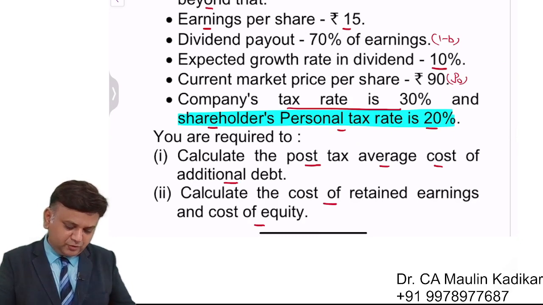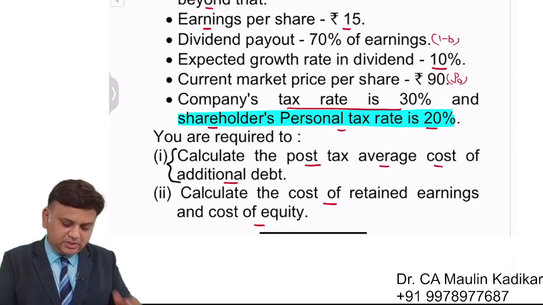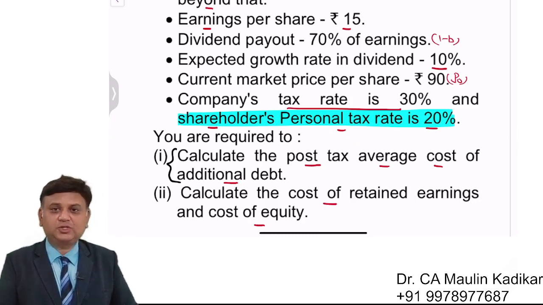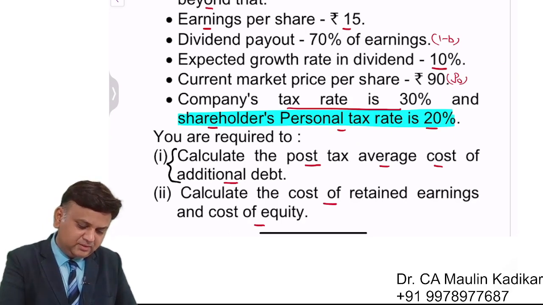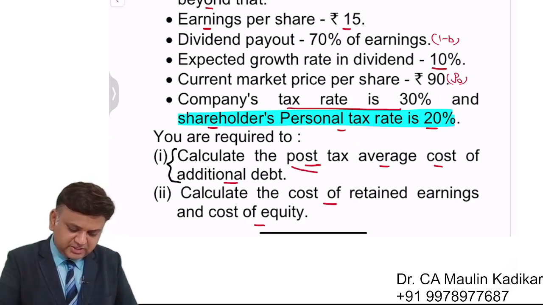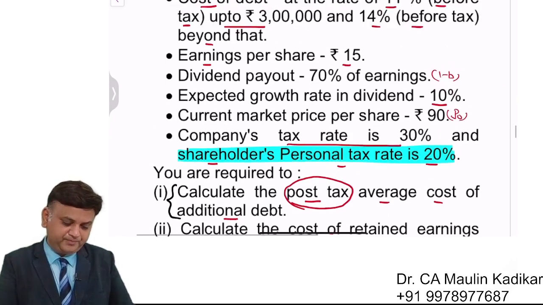Now I want somebody of you to give the answer for the first question in the chat box. The question says calculate post-tax average cost of additional debt. Dear students, always remember that the word post-tax may be given, may not be given. Always we are required to understand the same as post-tax only.